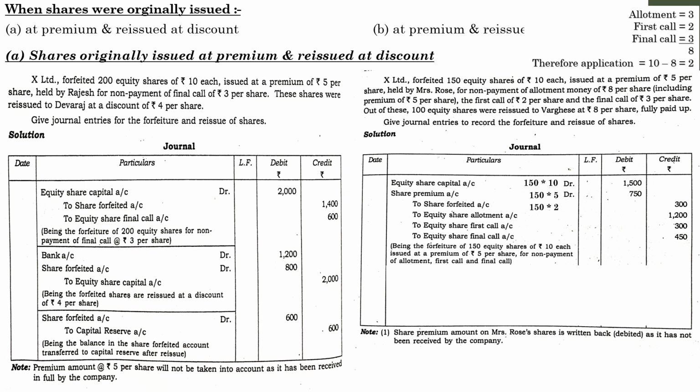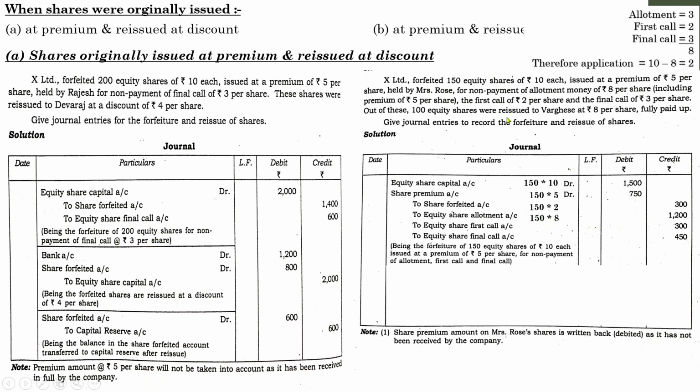Next one, equity share allotment. Allotment value is given, 150 into 8. Here in allotment we have shown the premium amount as well as the actual value of that particular installment, that is 5 premium plus 3, 8. That is how we have written here. 150 into 8, 1200. Don't get confused by the value written here, because here allotment includes premium.